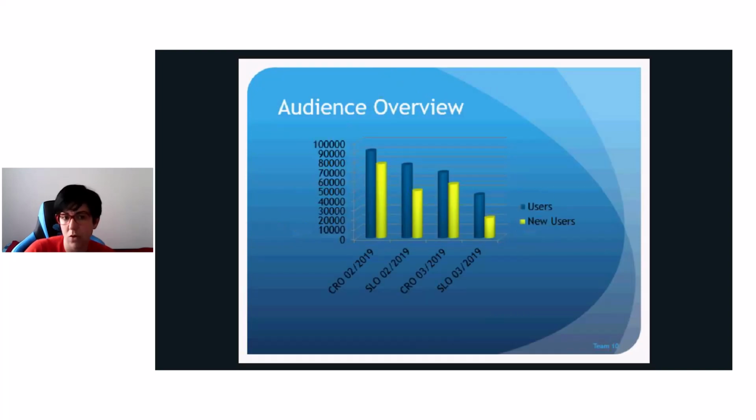First, we have audience overview data. Here is the chart from which we see how many users came to our site in Croatia and in Slovenia in February and in March, and how many of them are users and how many of them are new users.